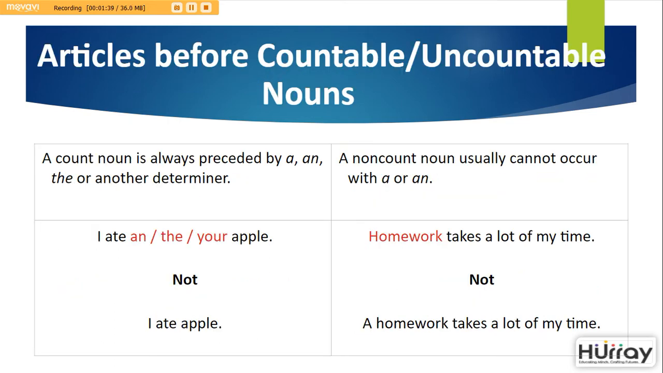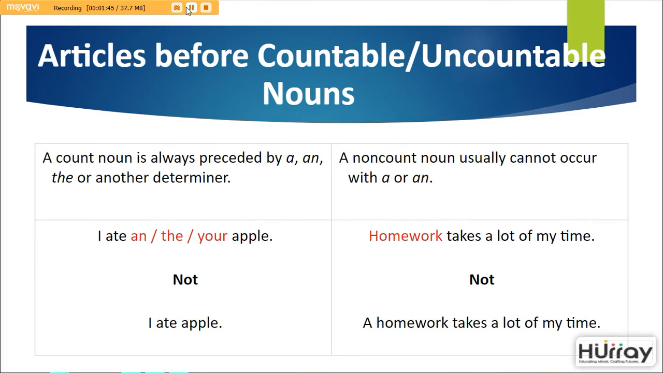Articles before countable or uncountable nouns. A countable noun is always preceded by a or an, or the, or another determiner. For example, I ate an apple, I ate the apple, or I ate your apple. Not I ate apple. That is incorrect.